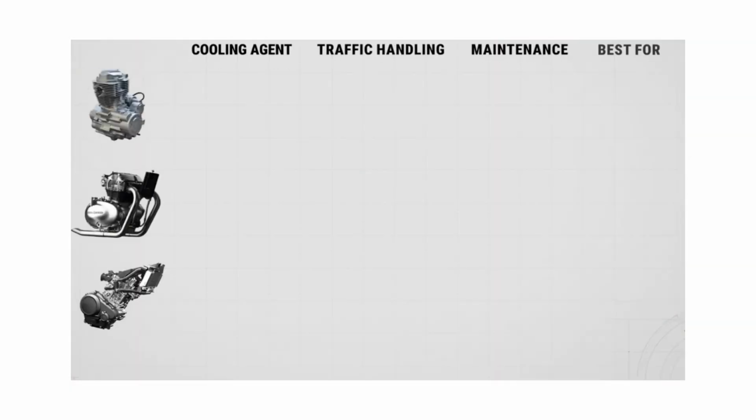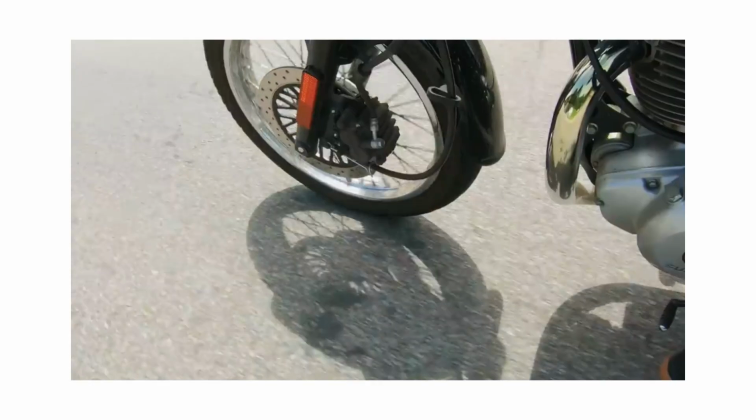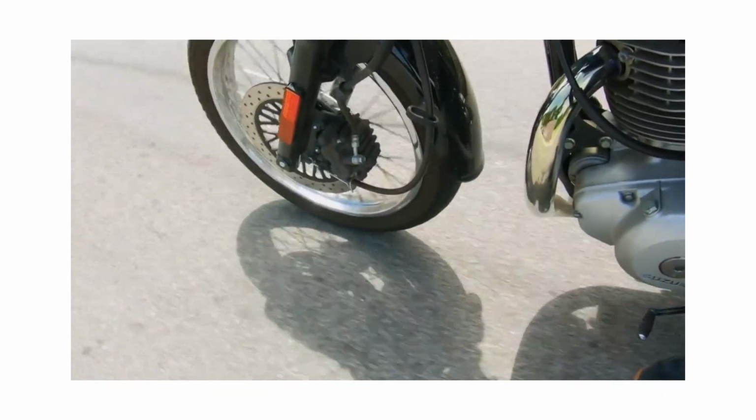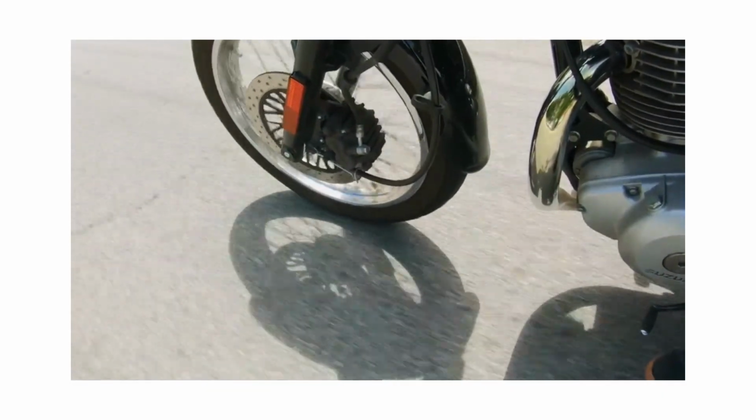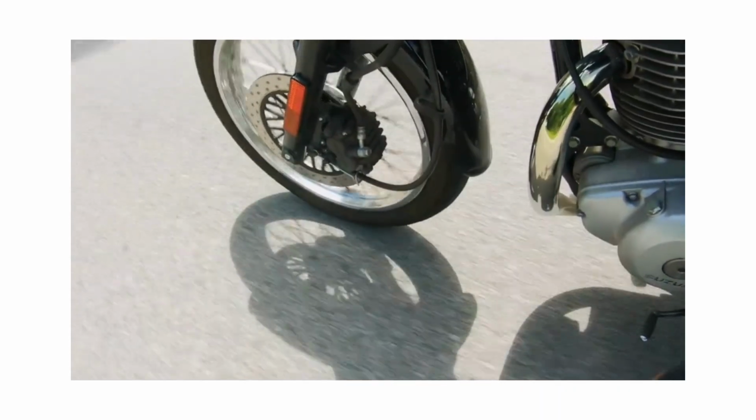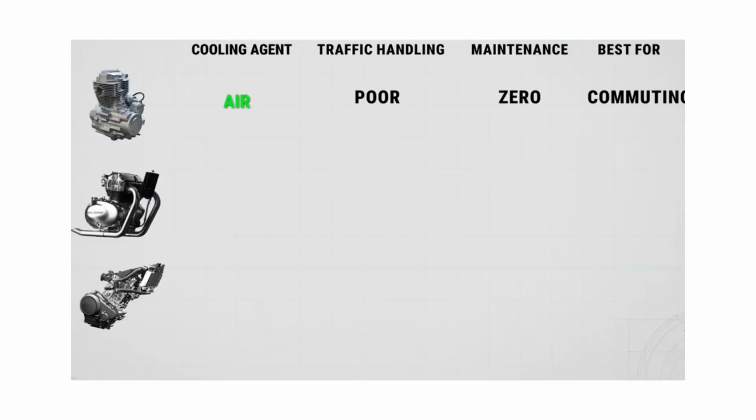Now, finally, if we compare these three systems, air cooling is the simplest system. No pump, no radiator, no coolant. Lightweight, low cost, low maintenance, but it completely depends on airflow and temperature can fluctuate in traffic. That is why this system is mostly used in commuter bikes and low compression engines.